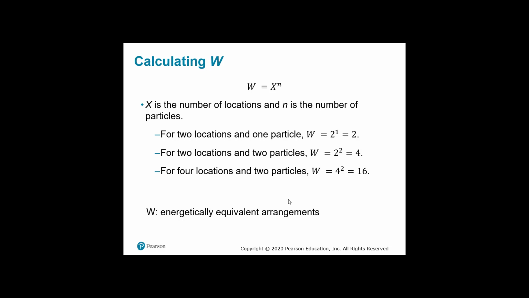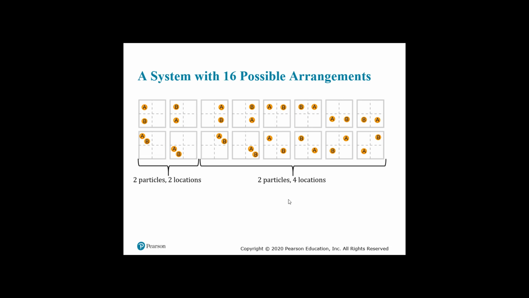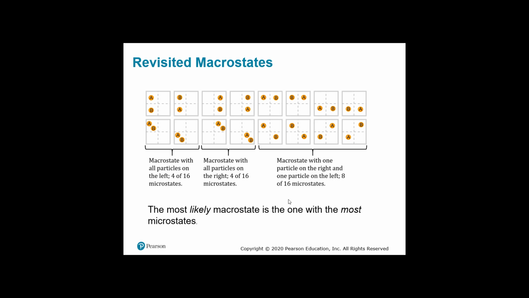But what if it had 2 locations and 2 particles? If we look at this one here, it had 2 locations and 2 particles. That's where the 2 to the 2nd power. Then we had 4 locations and 2 particles, and that gave us 16. So this is where this W is coming from. And your book doesn't do a good job in this section stating that.